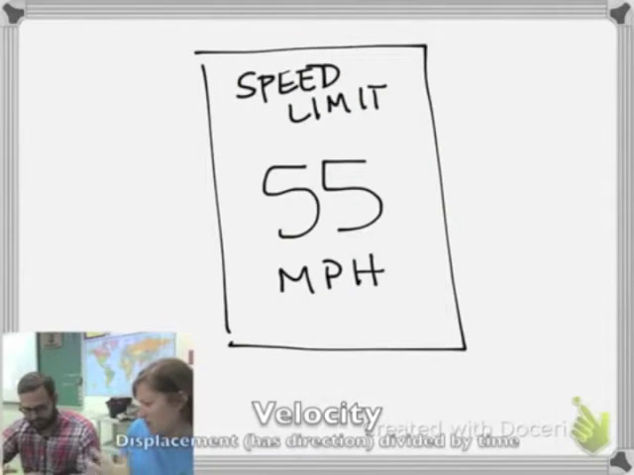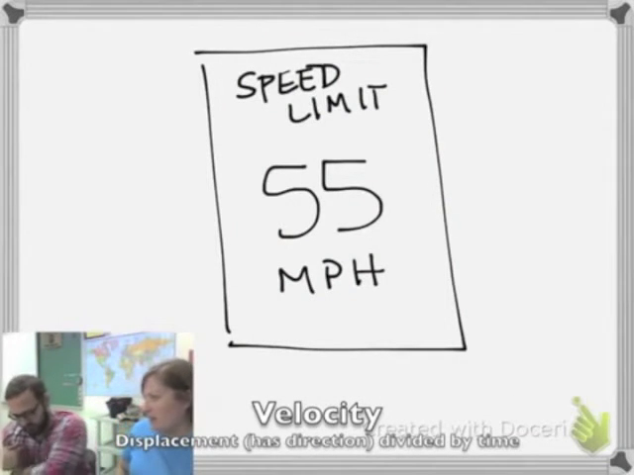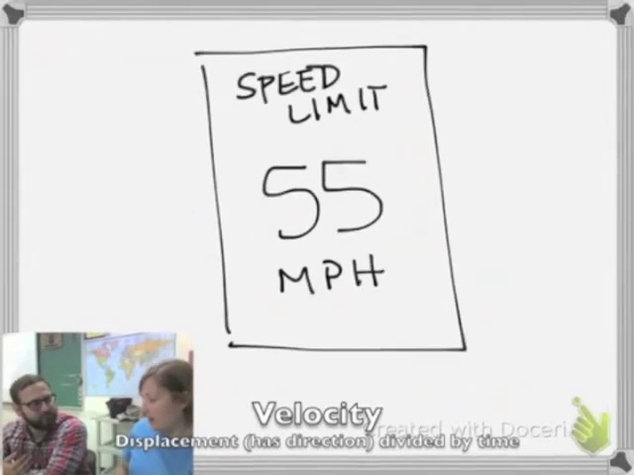So does velocity have direction? Velocity does have a direction, yes. So velocity is speed with a direction, and it's a vector.